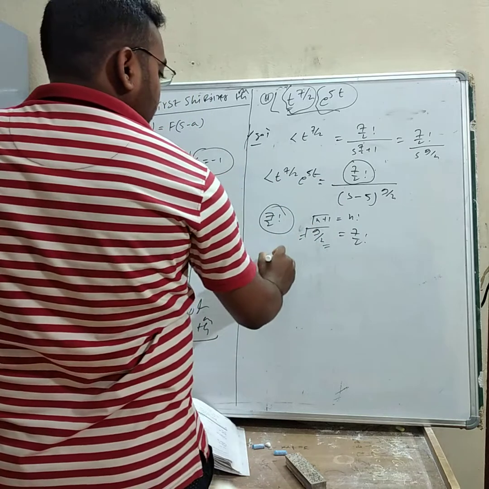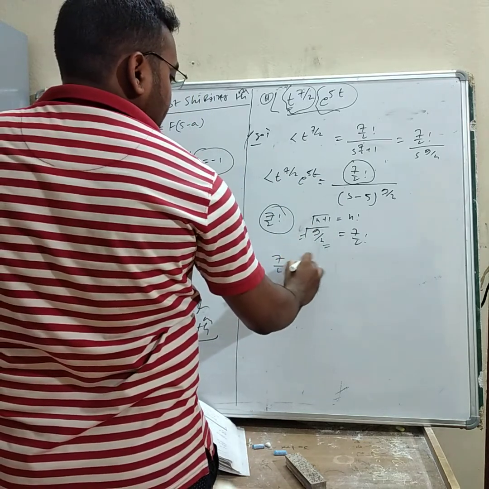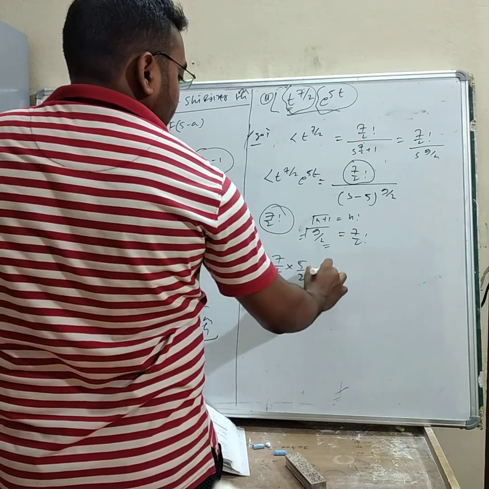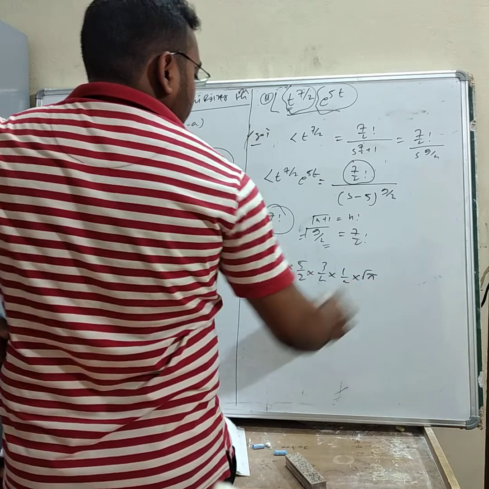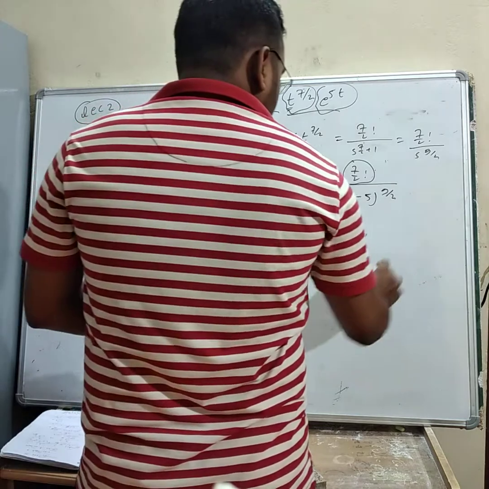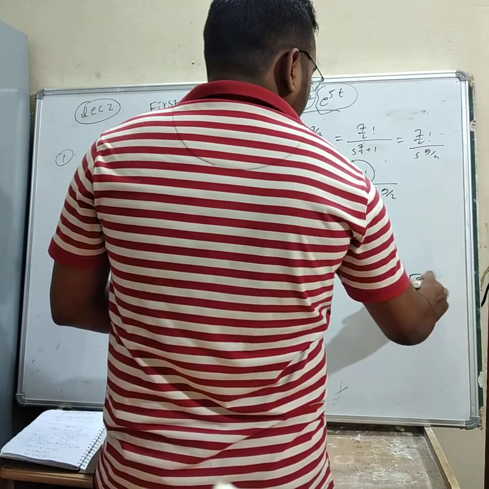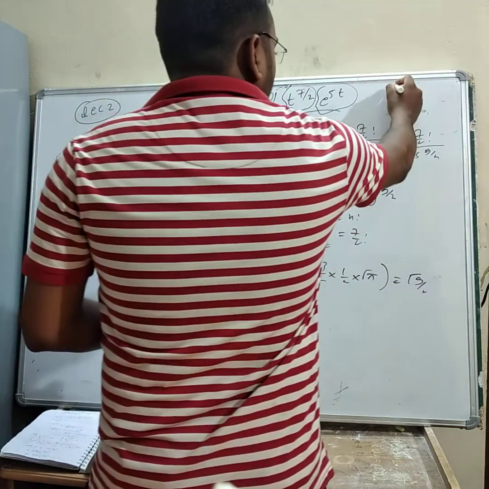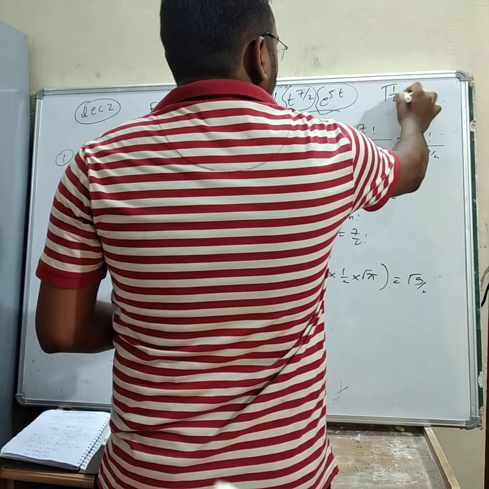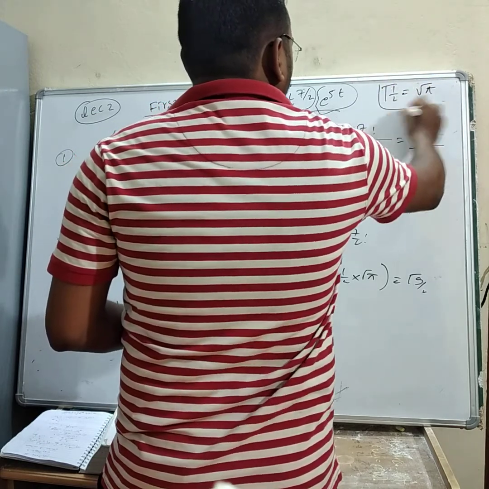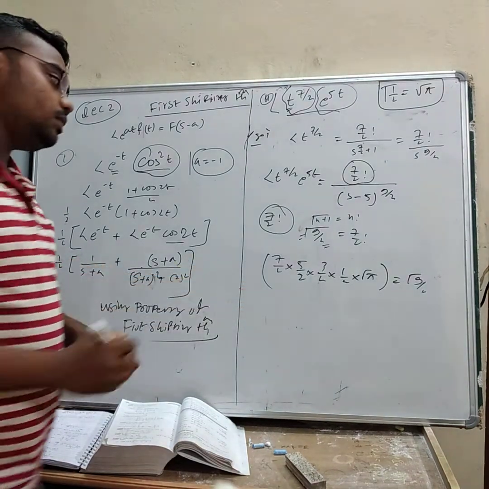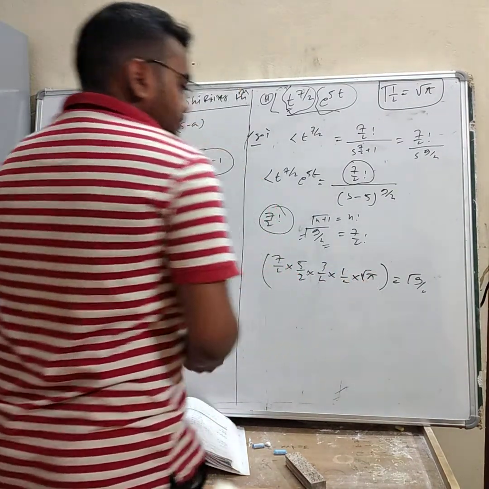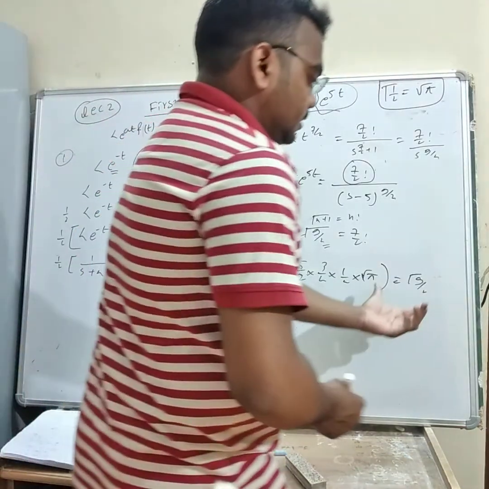It will be 7 by 2 into 5 by 2 into 3 by 2 into 1 by 2 into root pi. Okay, is equal to gamma 9 by 2. So see, gamma half is equal to root pi. It is the standard formula of the gamma function. By this way, we may find the value of gamma 9 by 2.